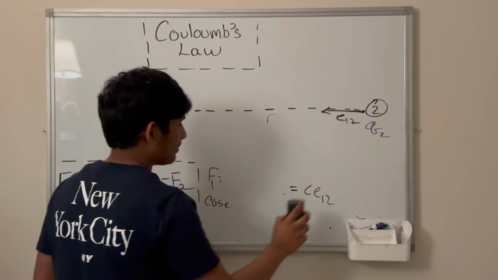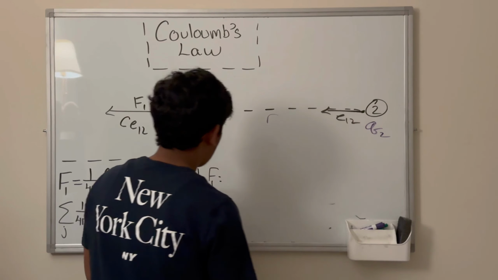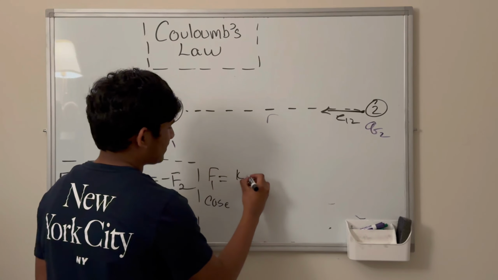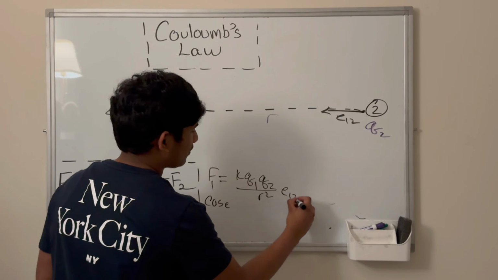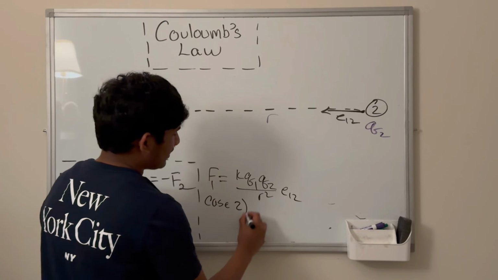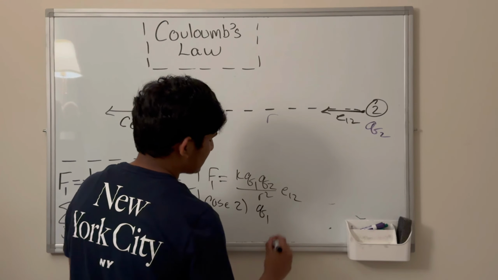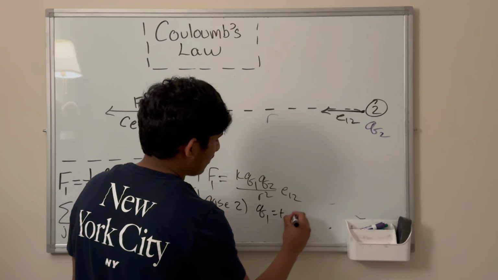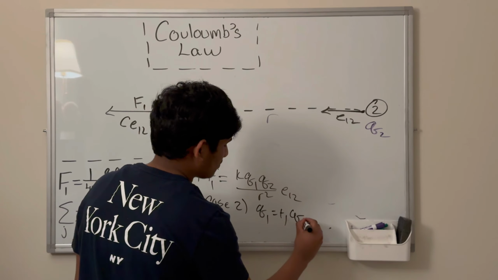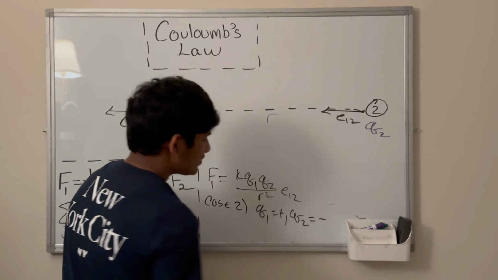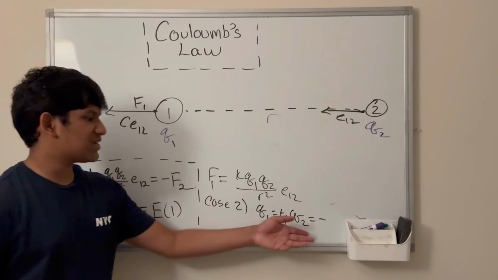Well, what is case number 2? Well, let's try this first: Q1, Q2 over R squared times E12. Case number 2 is when Q1 is positive and Q2 is negative. So this implies positive, this implies negative, plus minus.